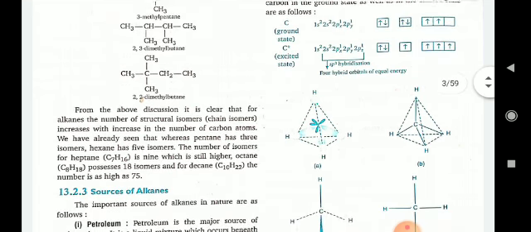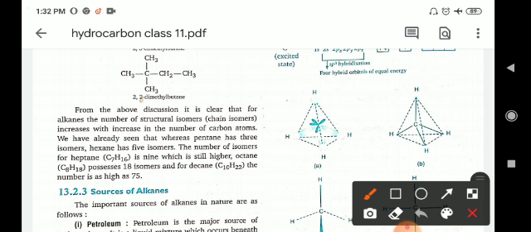From the above discussion it is clear that for alkanes the number of structural isomers increases with an increase in the number of carbon atoms. We have already seen that pentane has 3 isomers and hexane has 5 isomers.